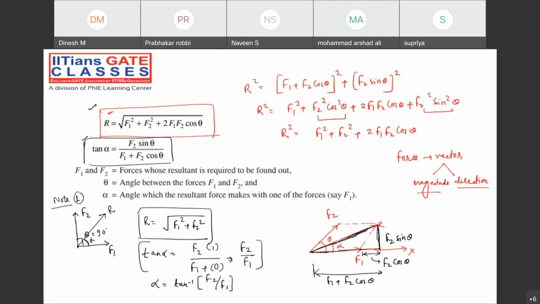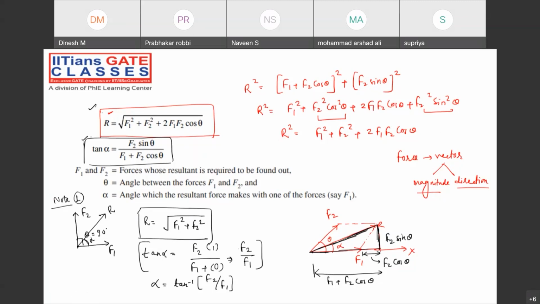Tell me, guys. Right now, I'm saying that two forces are acting. Suppose that in a particular body, more than two forces are acting. Then we call such a type of system a force system.